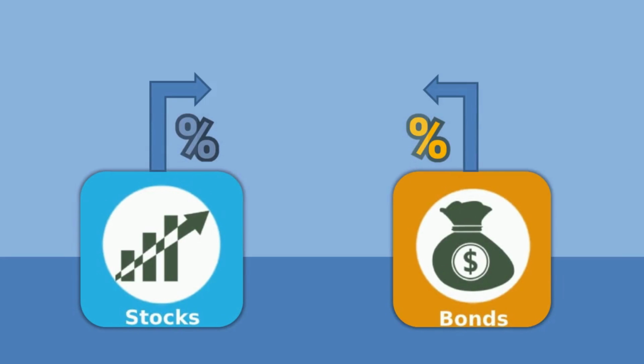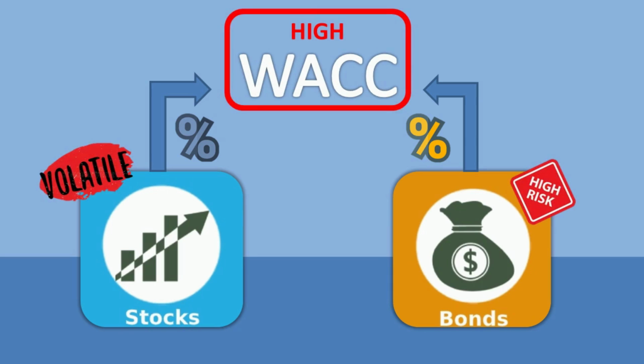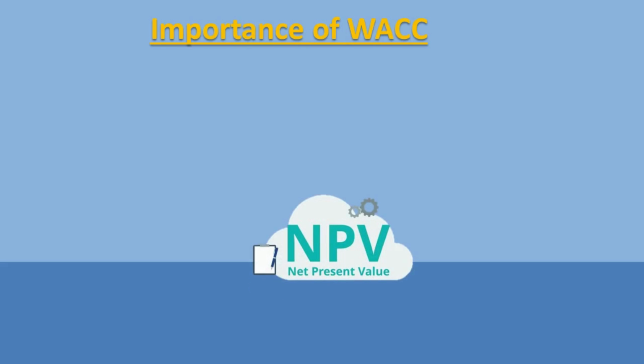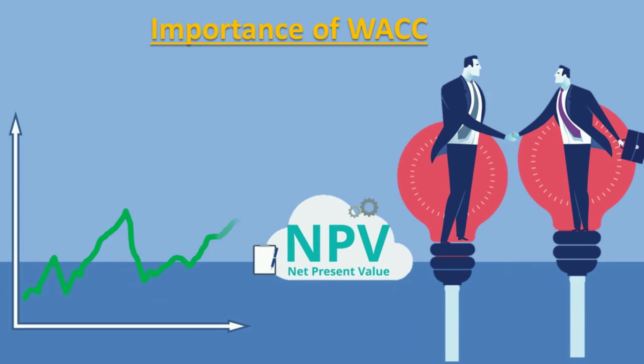A firm's weighted average cost of capital is likely to be higher if its stock is relatively volatile or if its debt is seen as risky because investors will demand greater returns. In corporate finance, determining a company's cost of capital is vital for a couple of important reasons. For instance, weighted average cost of capital is the discount rate that a company uses to estimate its net present value. Weighted average cost of capital is also important when analyzing the potential benefits of taking on projects or acquiring another business. If the company believes that a merger, for instance, will generate a return higher than its cost of capital, it's likely a good choice for the company.